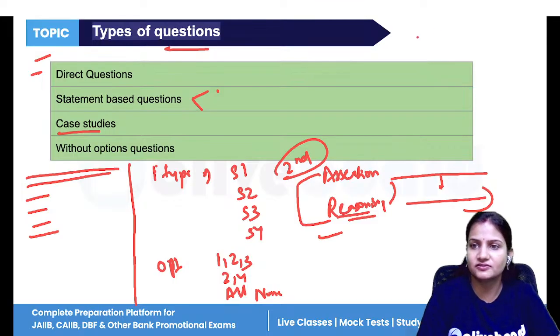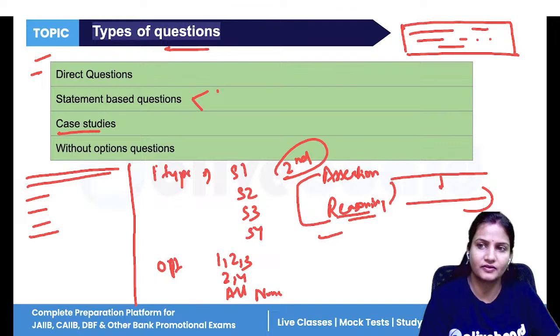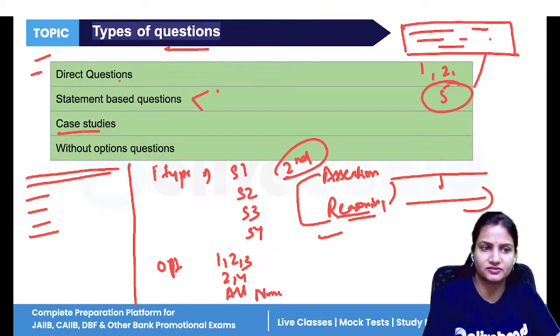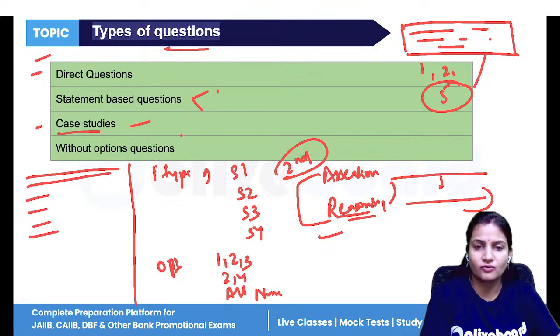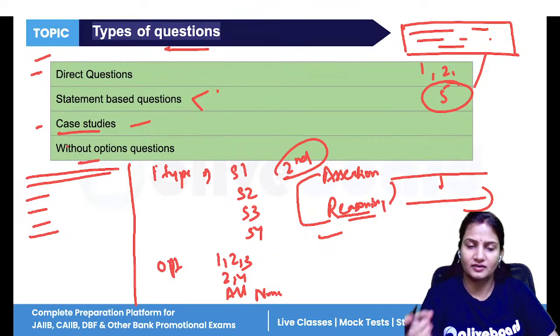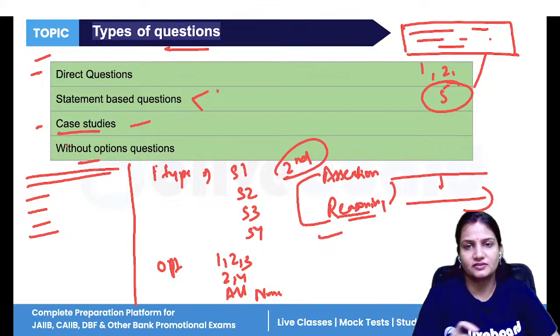Now, what is a case study? A paragraph of 5-6 lines is given to you. On the basis of this paragraph, either one question will be there or 2, 3, 4, maximum 5 questions can be asked from this particular case study. So this is the type of case study problems. Nowadays, more and more questions are coming from case studies. So do remember the units which are entirely theoretical, entirely conceptual chapters; you can expect more and more case study questions from them.